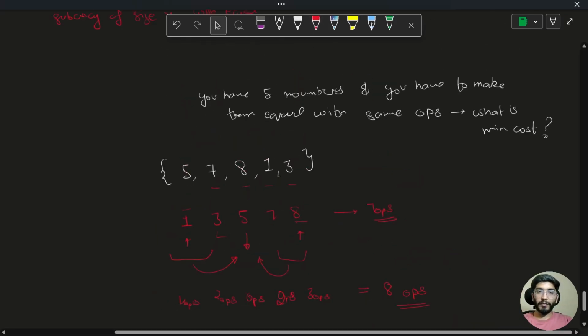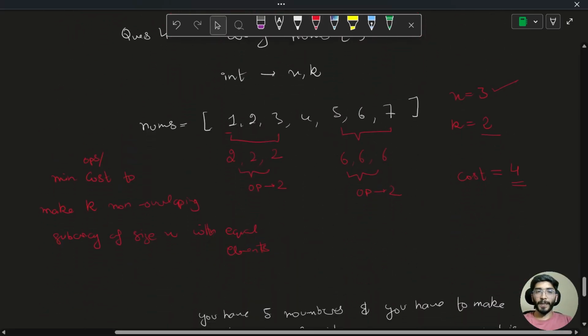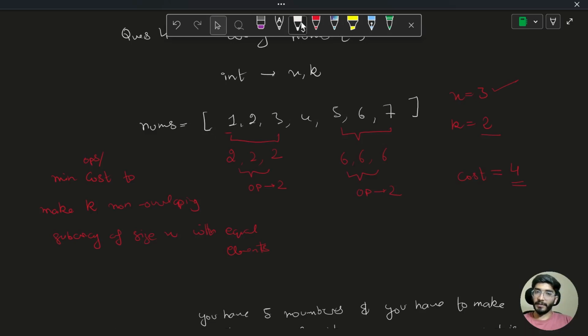So can we just use the same idea in this question? Let's see what we need to do. We have an array and we want subarrays of size x with equal elements, and the operations are the same that we just discussed. So to make 1 2 3 equal, we shifted all of them towards 2. To make 5 6 7 equal, we made all of them 6.